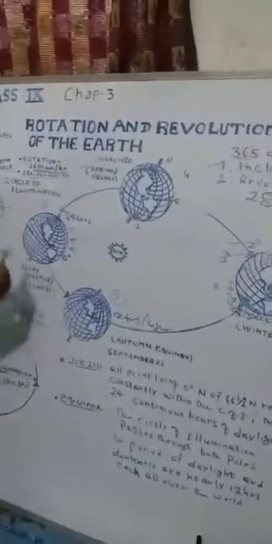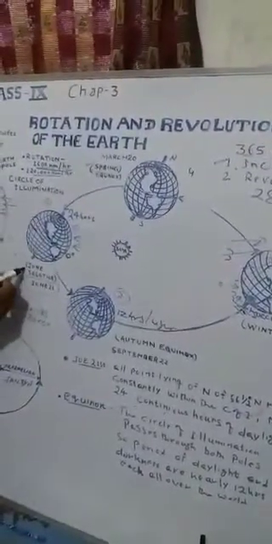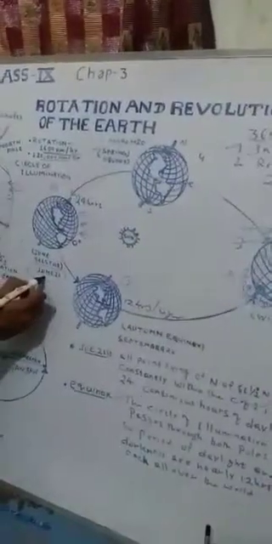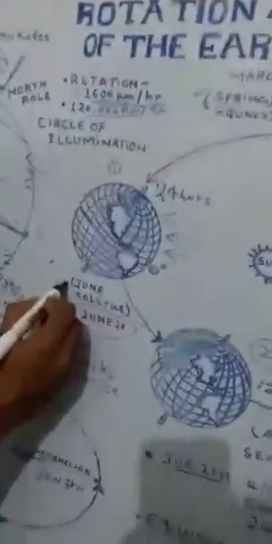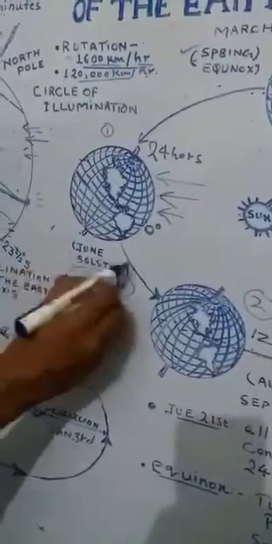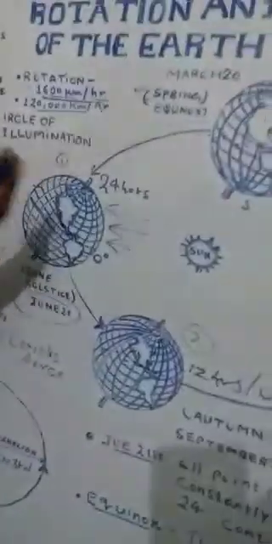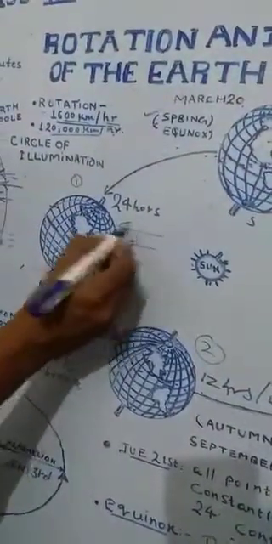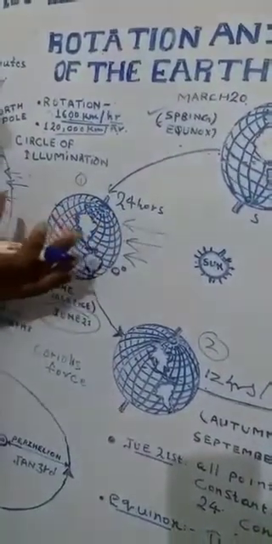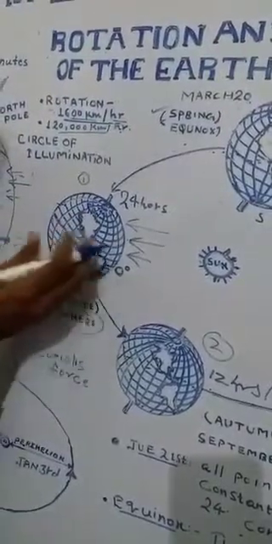So first of all, very important, in June, on 21st June, our surface experiences the summer solstice. Due to its inclination on its axis, on June 21 our earth is inclined, and the northern hemisphere especially inclines towards the sun.